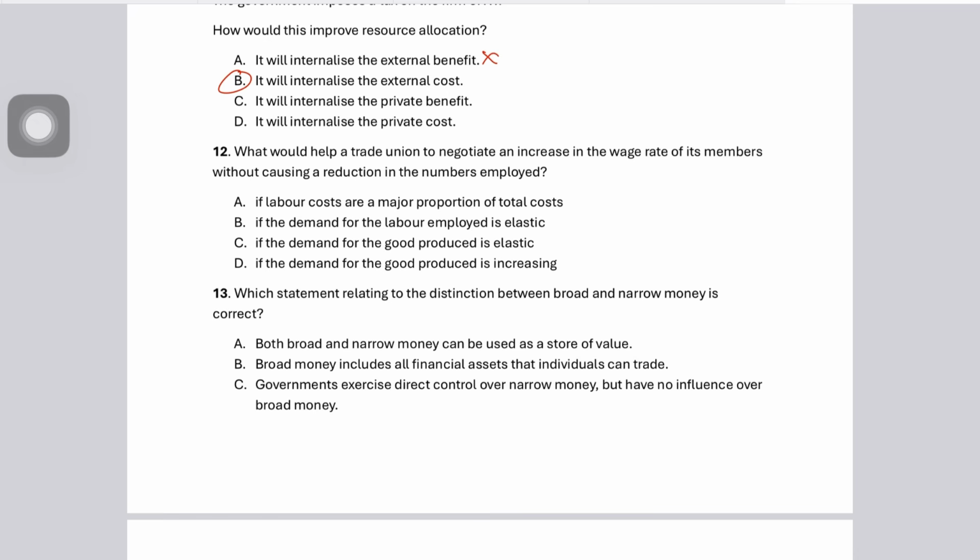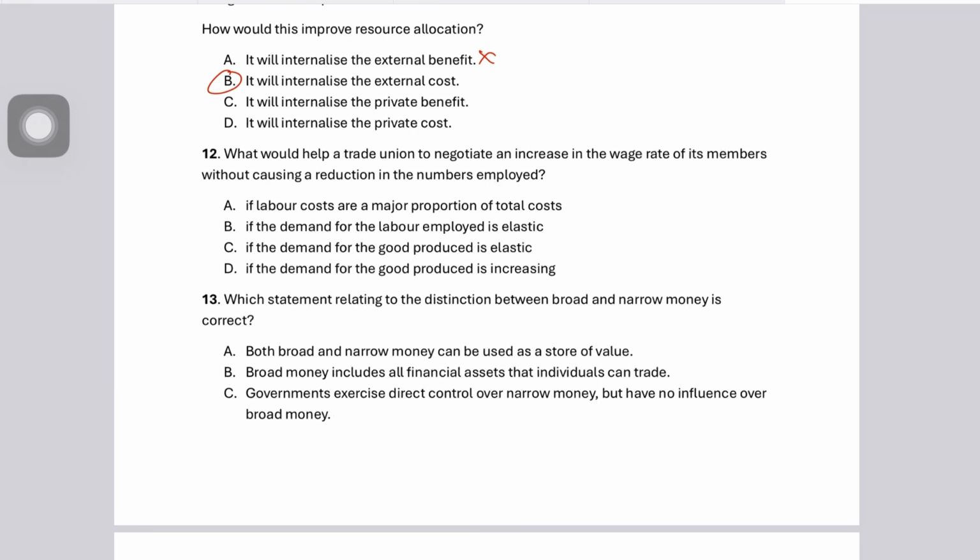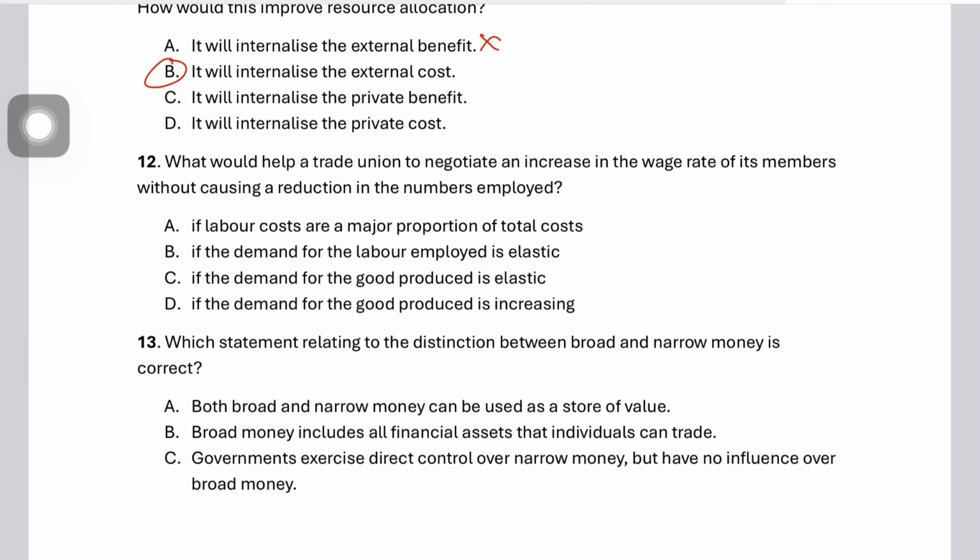Question number 12 says, what would help a trade union to negotiate an increase in the wage rate of its members without causing a reduction in the number employed? Option A says, if labor costs are a major proportion of total cost. Now, if labor costs are a major proportion of total cost, a wage rise would greatly increase the production cost. So firms would most likely cut employment.